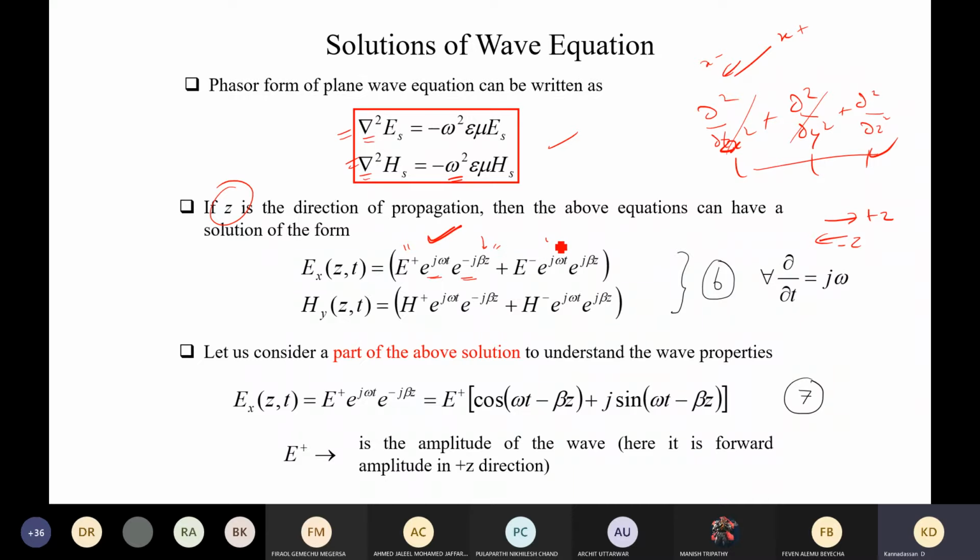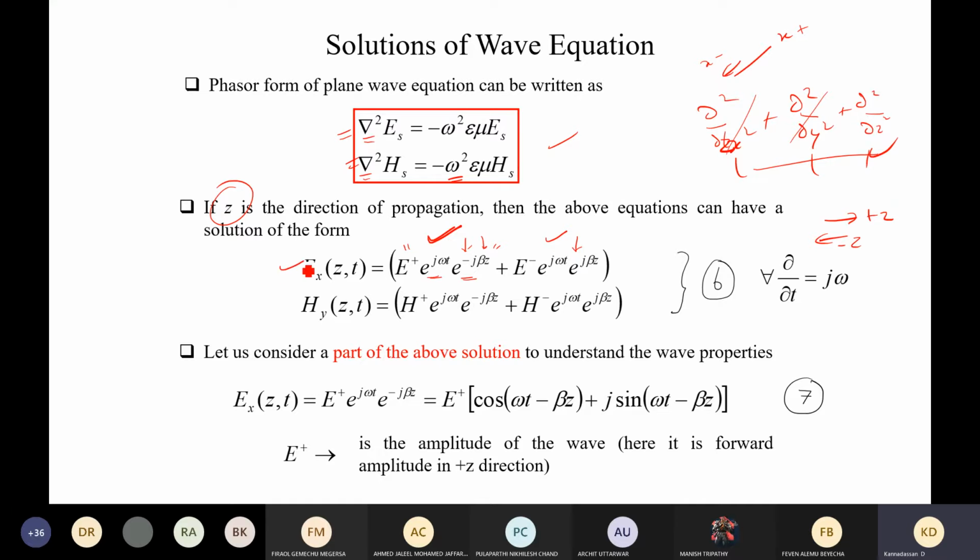Similarly, the second solution is the wave traveling in the negative direction. You will see that the forward direction is defined with a minus sign, and the reverse is defined with a plus sign. You need not be confused by that. In fact, we can also exchange that. There is no problem, but this is the standard way people define it.